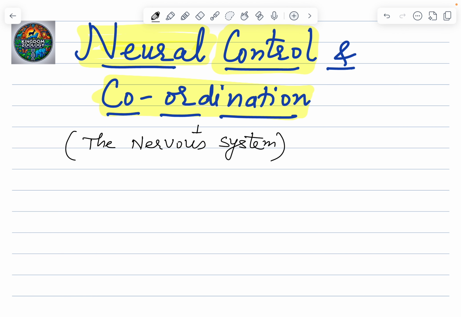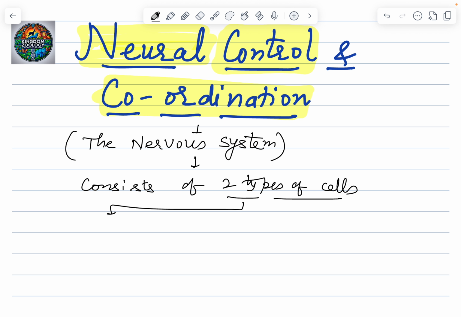Okay, so here we go, the nervous system. So the first thing about the nervous system is basically the types of cells in it. What does it consist of? The nervous system of the human body consists of two types of cells. The two types of cells are neurons and the neuroglial cells.